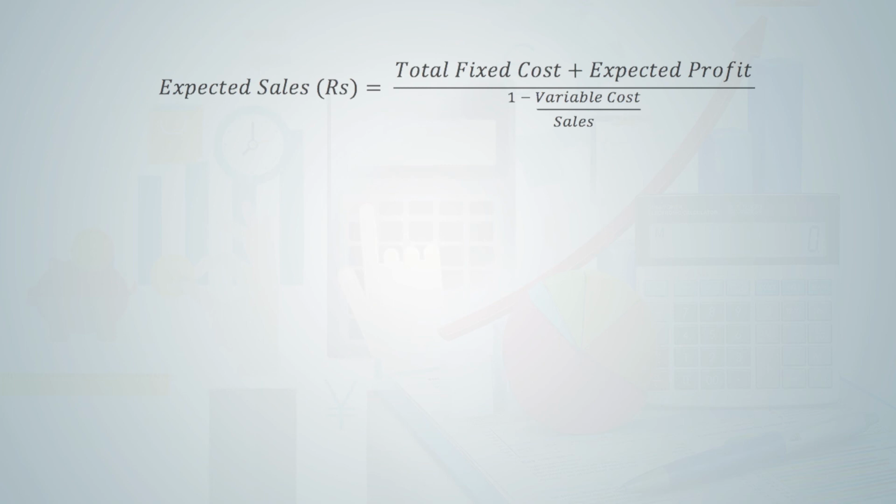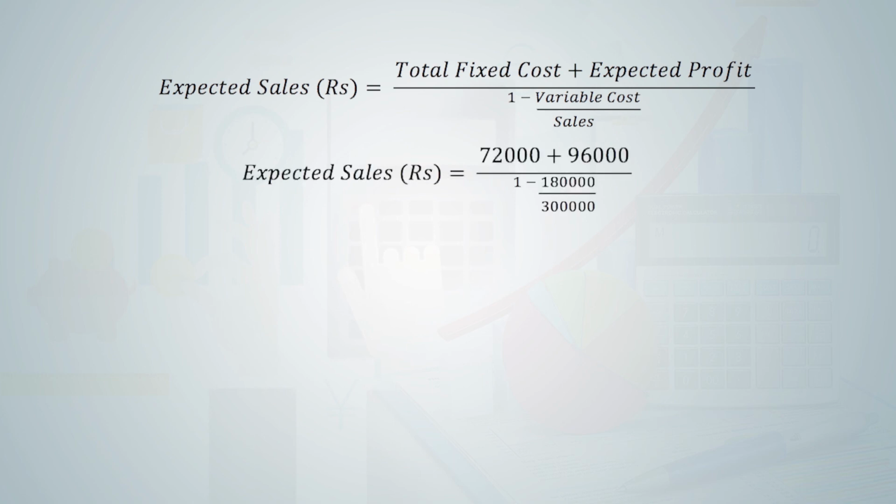We can also use the second formula by making the same change. The second formula for finding break-even point was like this: total fixed cost divided by 1 minus V upon S. Now we make change in that formula. We are adding expected profit to the total fixed cost in numerator, and we get the new formula for finding that expected sales.